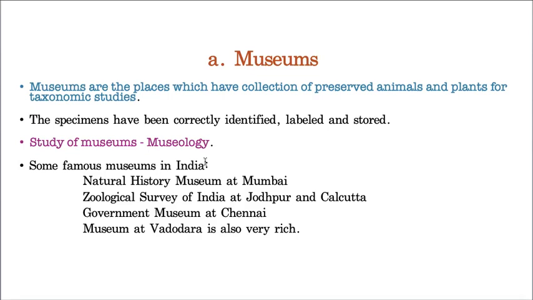Now let us take one more taxonomic aid. Hope you understand, students. It's very simple, otherwise I'll give a half-minute recap. A museum is a place where dead organisms, including animals and plants, either fossils or parts of the plant or animal, are collected at one place and given with details. So whenever you enter that museum, by seeing the images and labels, you will understand what exactly that organism is.